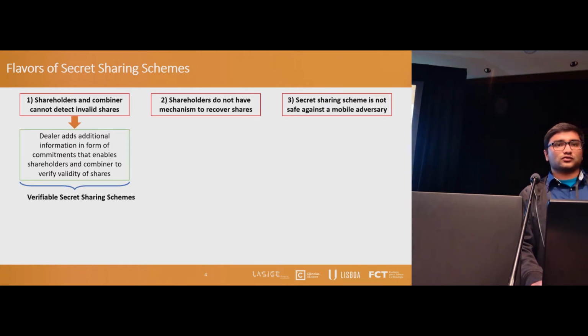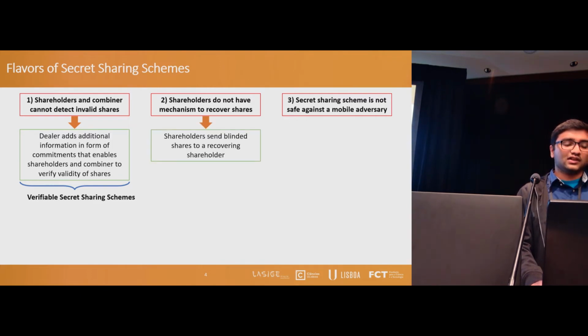So the typical solution for the first problem is to add additional information in the form of commitments that allow shareholders and combiners to verify the validity of the shares, thus building verifiable secret sharing schemes. The solution for the second problem adds a protocol that allows shareholders to blind their shares before sending them to the recovering server.